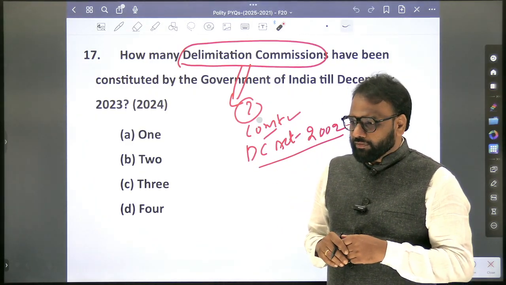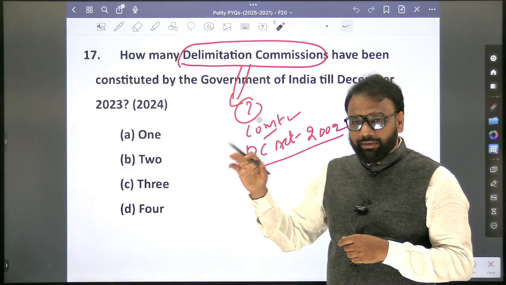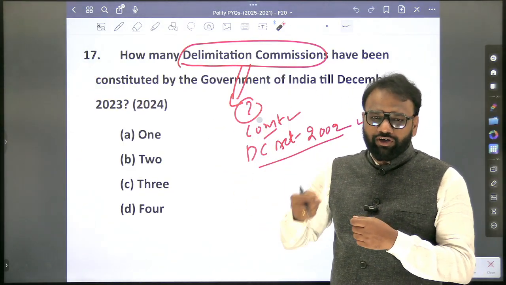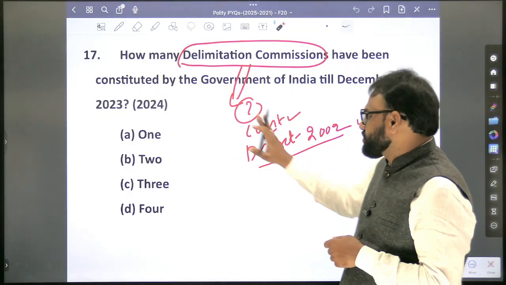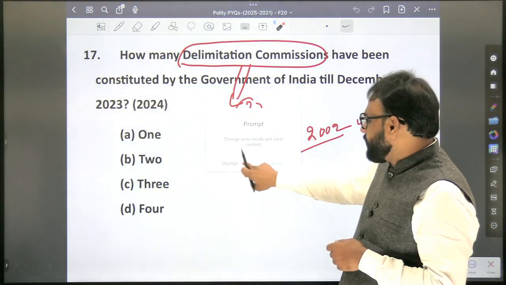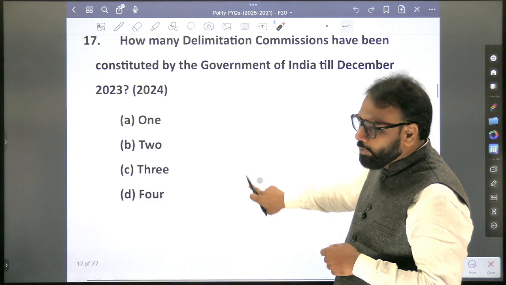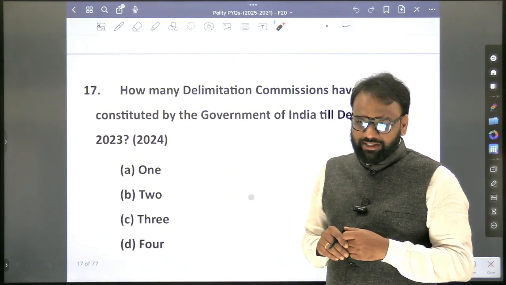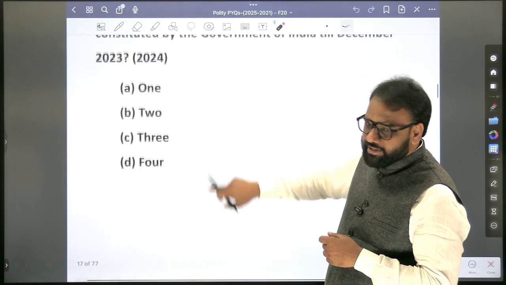There has been a question on Delimitation Commission before as well. But later on when we start discussing that question, we'll try to look into its various aspects. Now we shall stop here itself. So it's a non-constitutional body, it's a statutory body. Who will establish Delimitation Commission? President. All those things we'll add here itself.